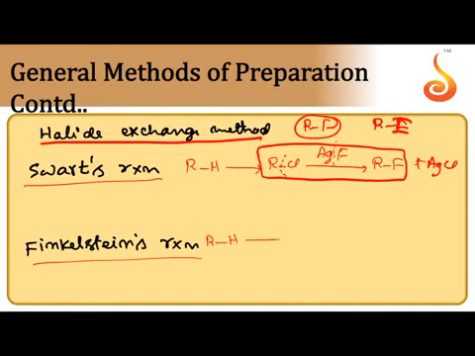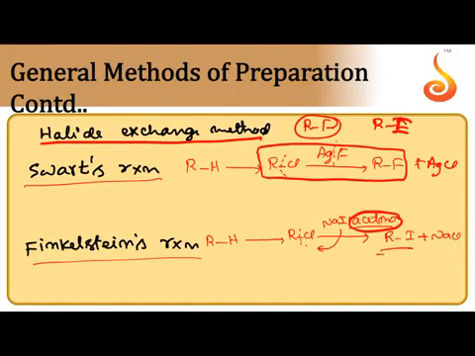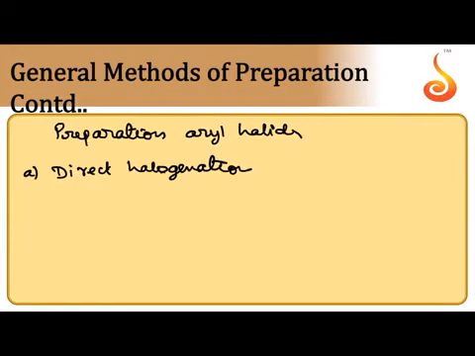For the preparation of alkyl iodide, again we can use the halide exchange method, the same procedure. Alkane is first converted into alkyl chloride or alkyl bromide by direct chlorination. From this alkyl chloride or alkyl bromide we can prepare alkyl iodide by reacting with sodium iodide in acetone. Acetone is compulsory here, as the solvent. At this time chlorine is substituted by iodine. We get alkyl iodide plus sodium chloride. This is the Finkelstein reaction, for the preparation of only alkyl iodide.